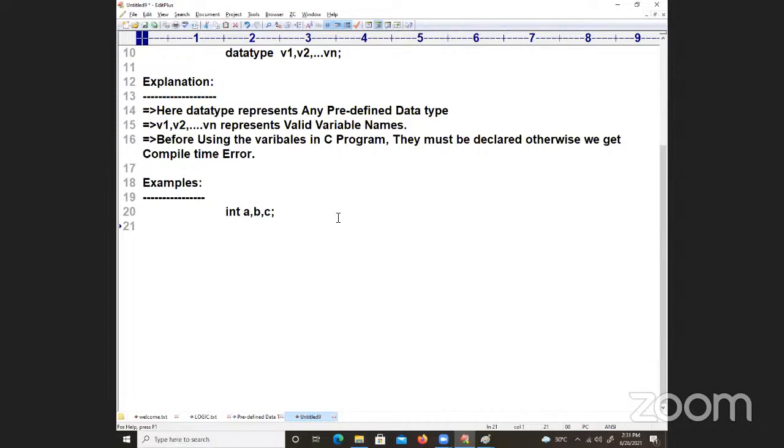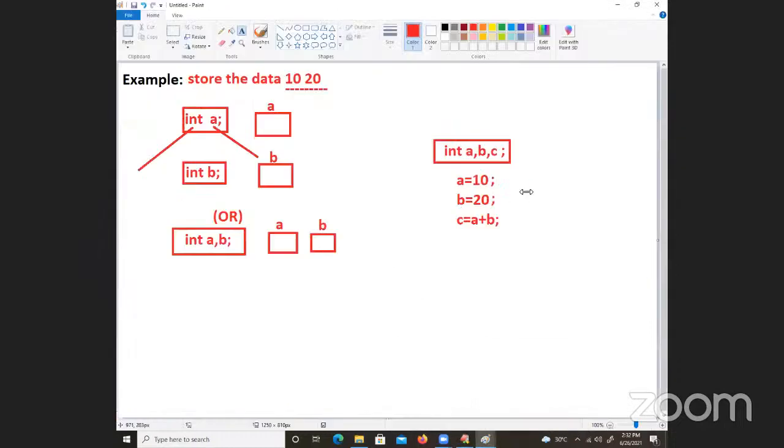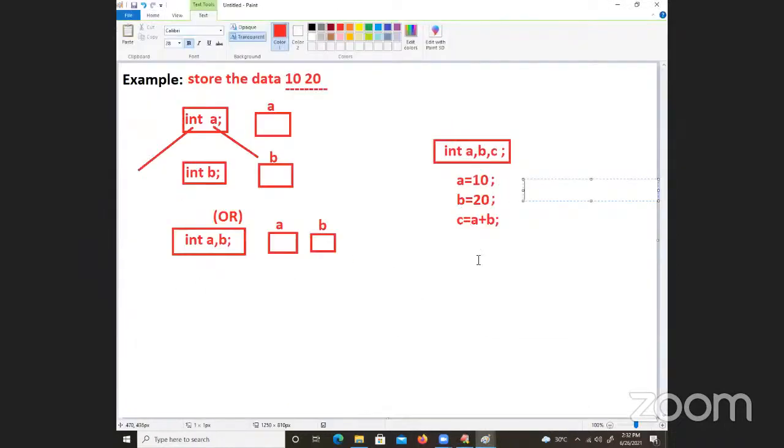3 variables. What is the type of each one? Int type. So 2 bytes of memory space are created for A, 2 bytes for B, and 2 bytes for C. I told you about this diagrammatic representation. So the variable declaration starts something like this.